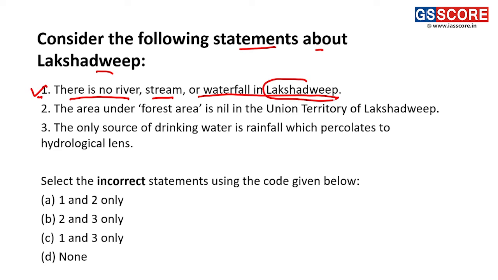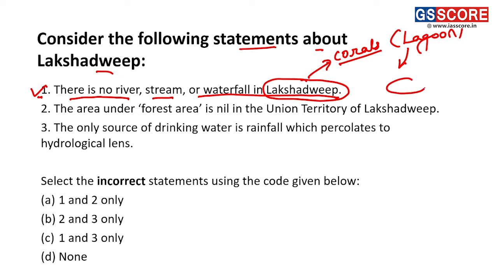Basically, Lakshadweep are islands which are made of corals. They are made up of corals, basically lagoon. Okay, so here we'll be looking at the ground surface of these corals or these islands. It does not contain any land. They are these atolls.